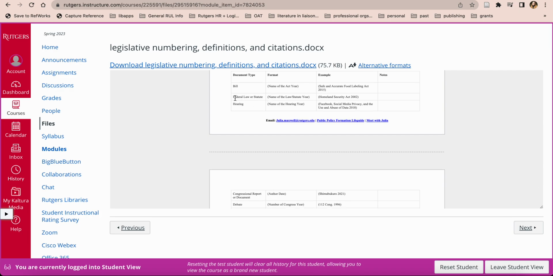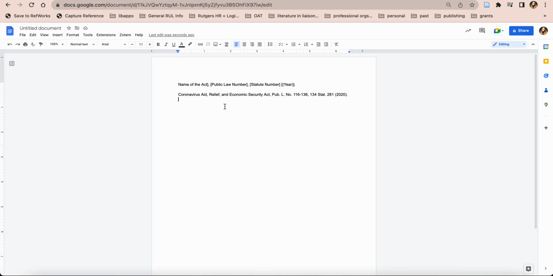Here we see federal law or statute. It's the name of the law or the statute and the year. So that means we would have Coronavirus, I'm not going to type that, I'm just going to copy paste it. That's much faster, and then you won't have to watch me try to spell things. Coronavirus Aid, Relief, and Economic Security Act, 2020. There we go. So that's what would go into your paper.